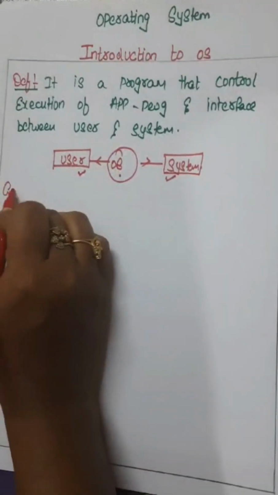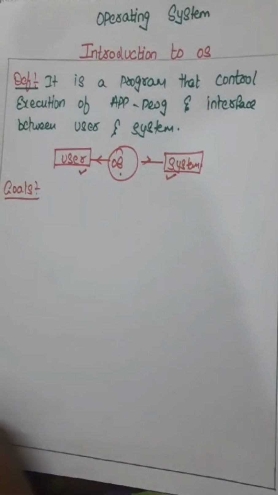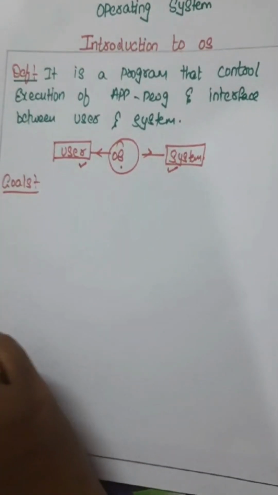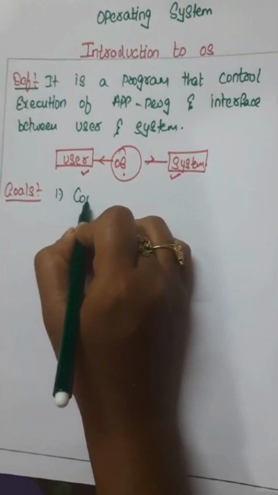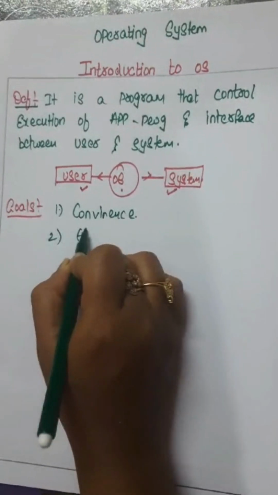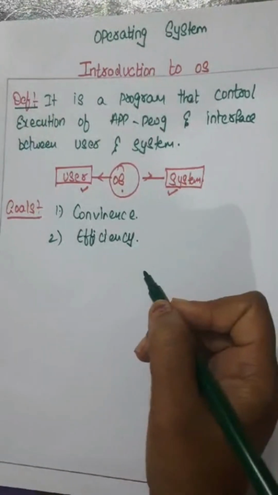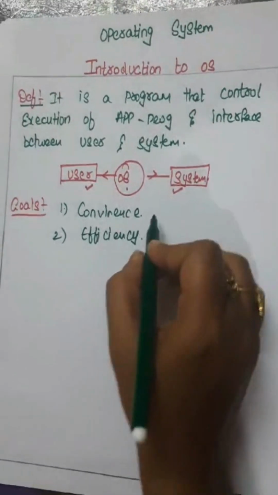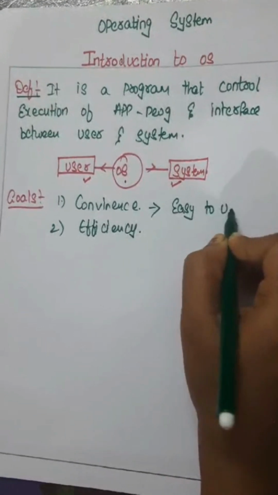Now let us deal with the goals of the OS. What are the goals of an operating system? The first one is convenience and the second one is efficiency. Convenience means it is easy to use.